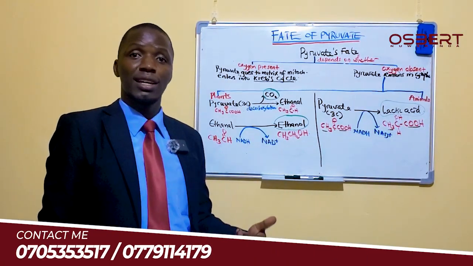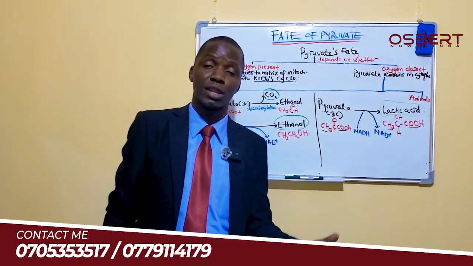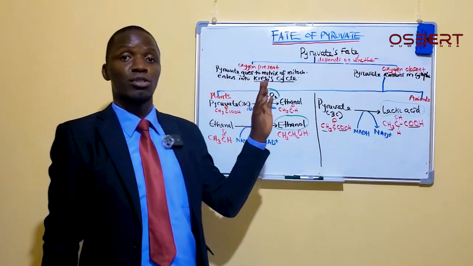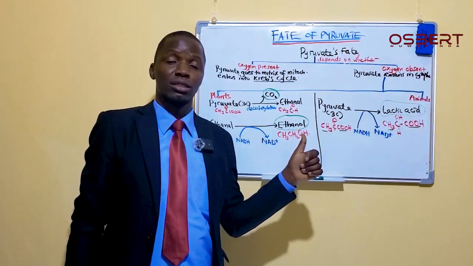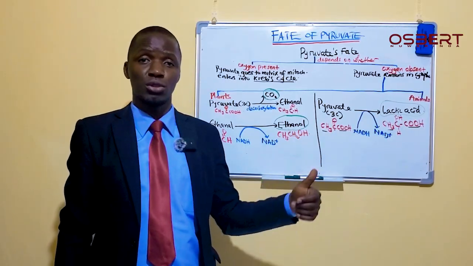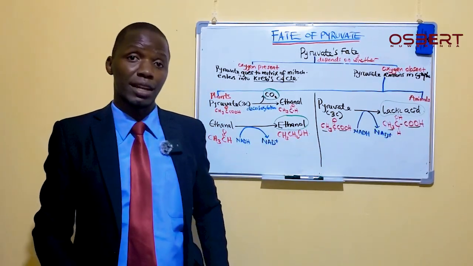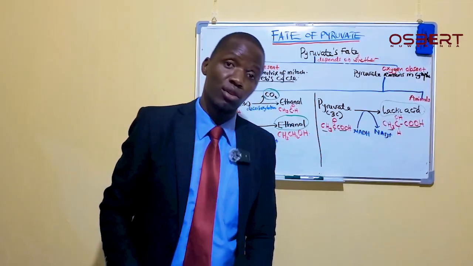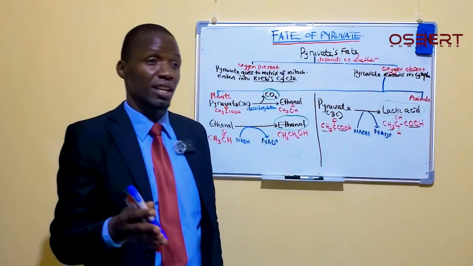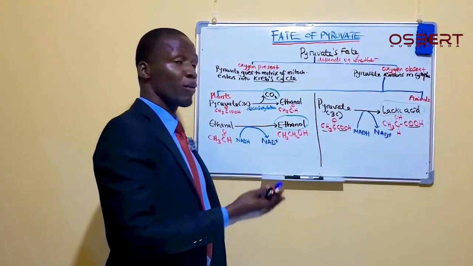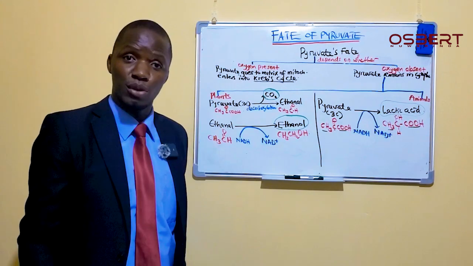That means the only energy you are going to produce is the energy we have seen from glycolysis alone, and therefore we shall not have a contribution of the other stages, like the Krebs cycle. That's why we say that in anaerobic respiration, less energy is produced.